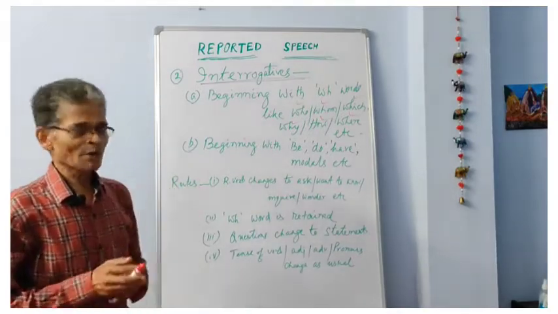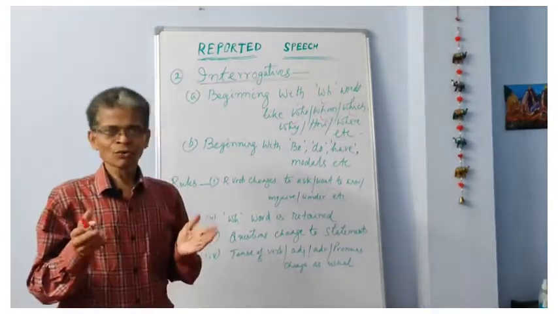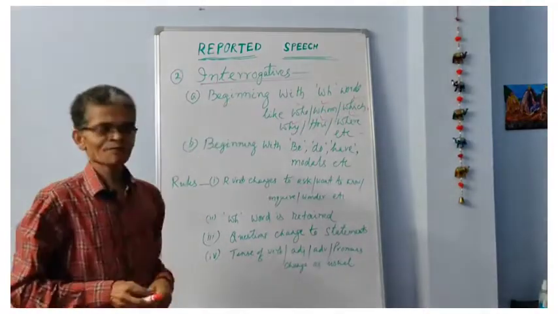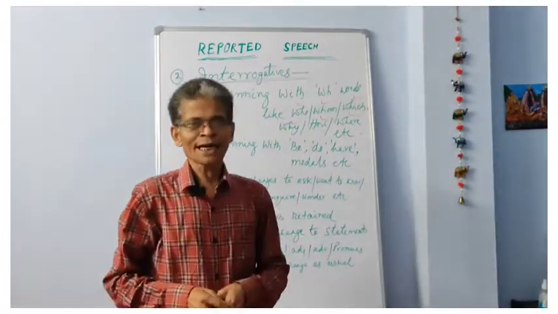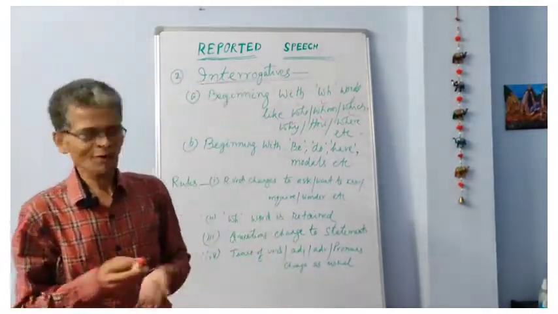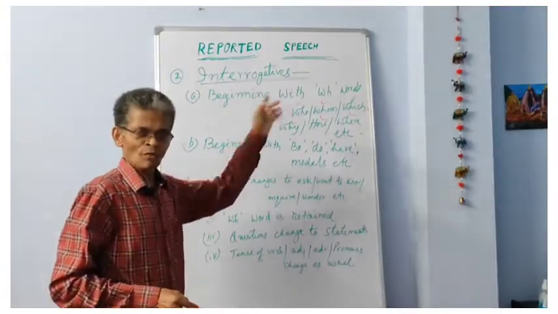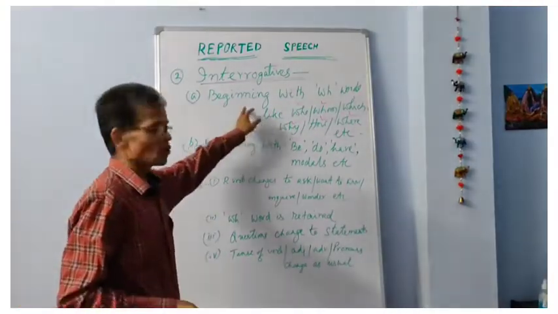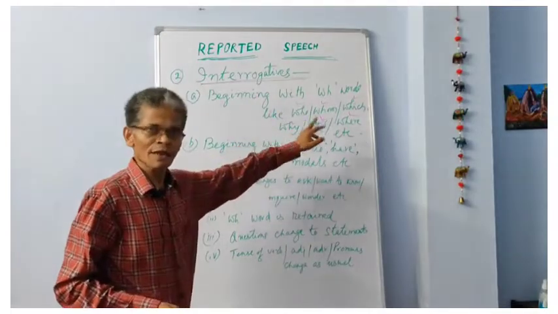These interrogative words are of two types: we have the interrogative pronouns and we have the interrogative adverbs. Whatever may be the case, one type of interrogative sentences begins with the WH words.